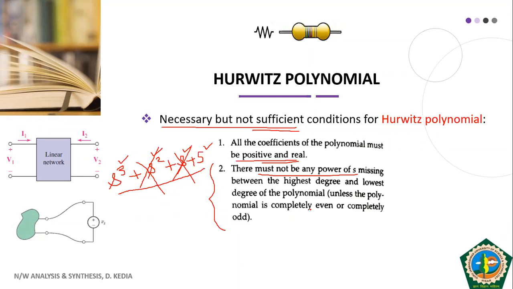So then your polynomial is non-Hurwitz. However, though we are saying that no power should be missing, one thing is allowed: either all odd terms are missing or all even terms are missing. Means this is allowed: S raised to power 4 plus S raised to power 2 plus say 6. Here all the odd terms are missing and all the even terms are present, and similarly all odd terms can be present. Fine. So these are the necessary conditions.